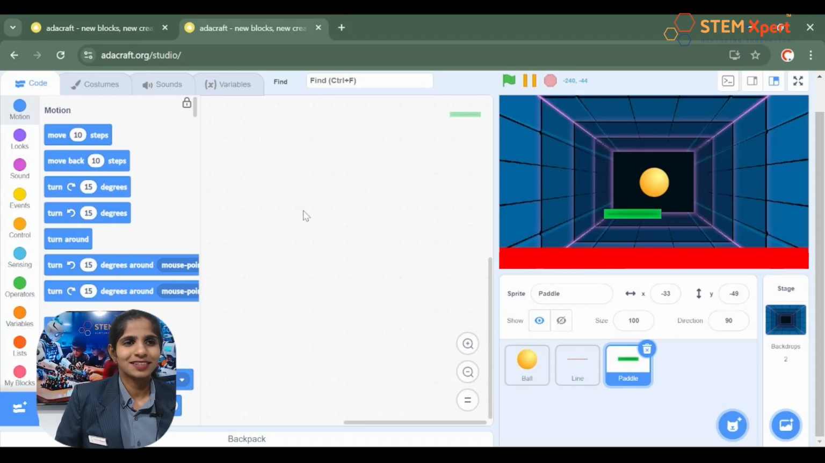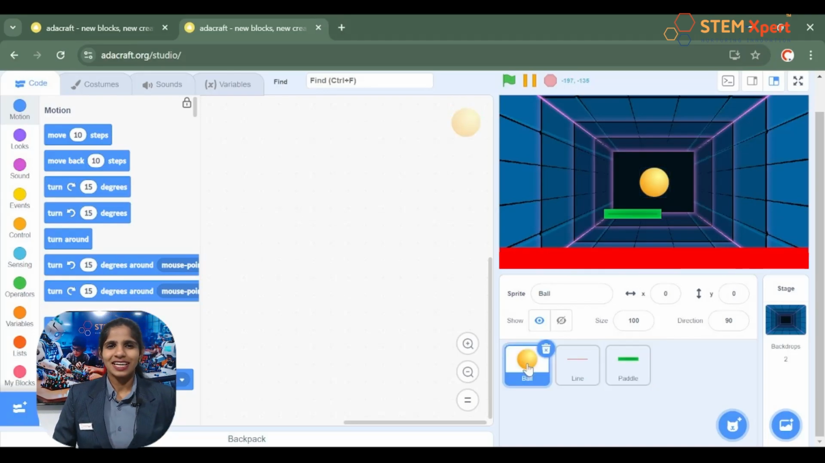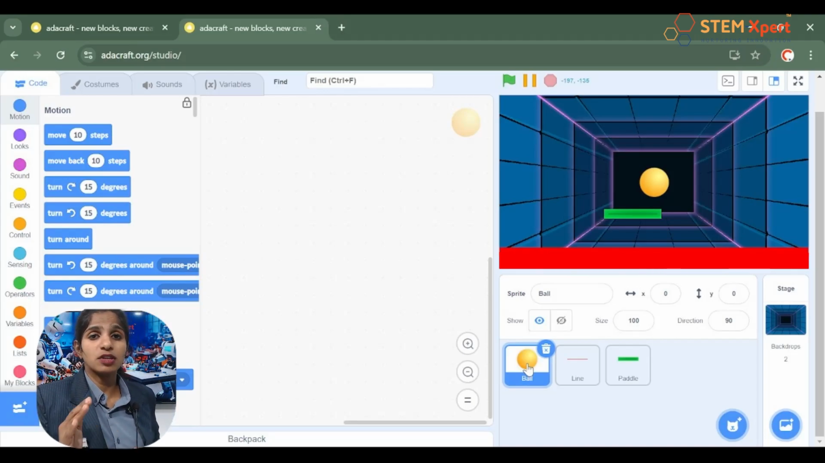Good. Now can we start coding? Yes, please click on the ball because we are going to code for the ball now. Have you heard of a sequence of statements? No? Okay. A sequence of statements means instructions in order. If you want to give the steps in order, you will have to follow a sequence.